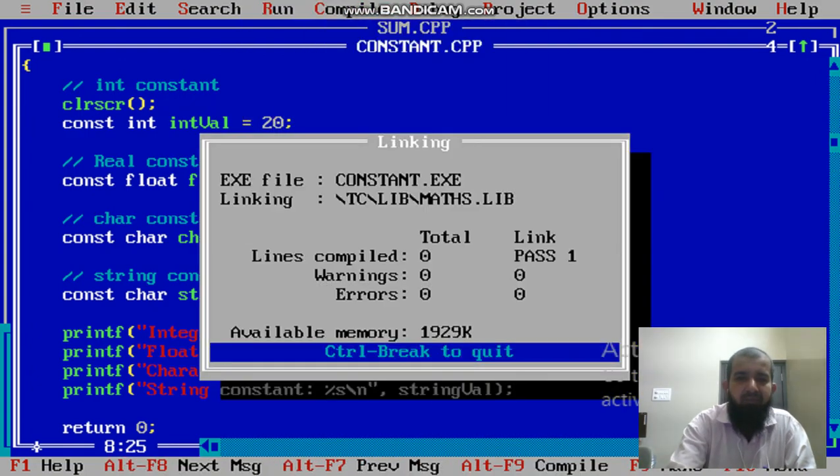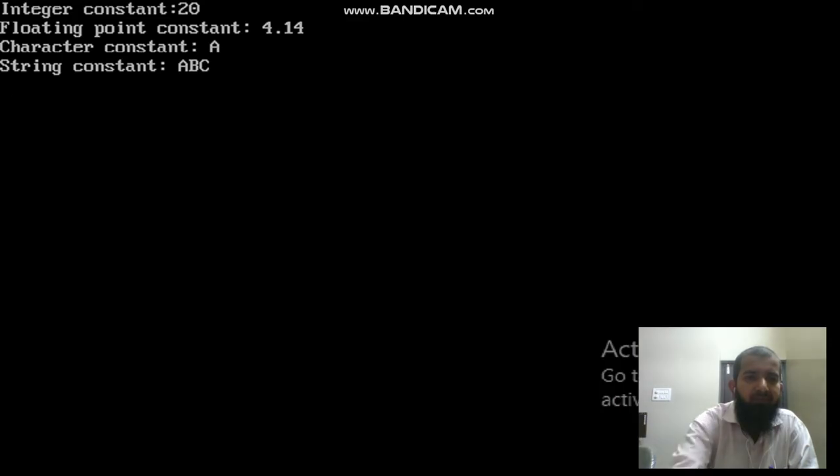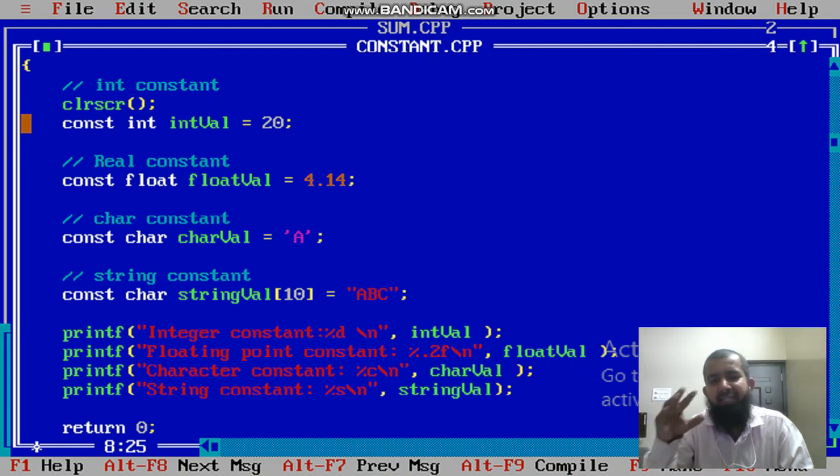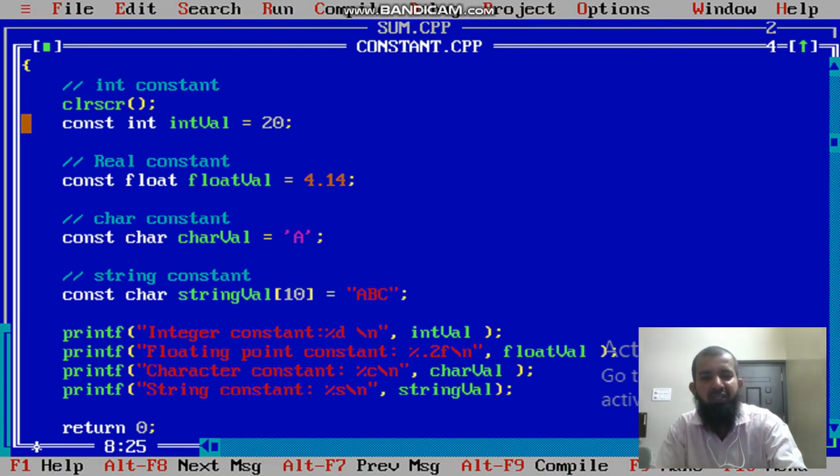So it displays 20. Clear? You can't change the values. Once you initialize, that is fixed. Later you can't change it. Clear? Okay, so this is about constants.